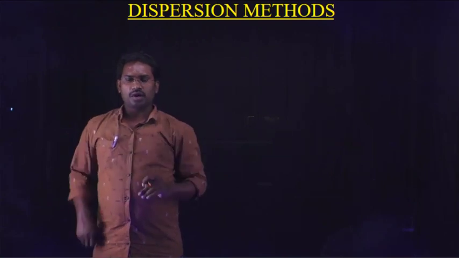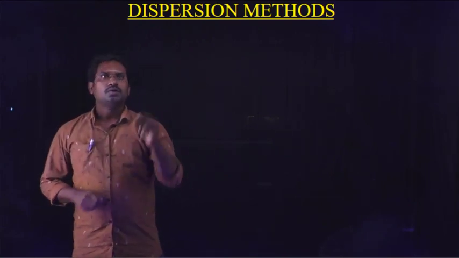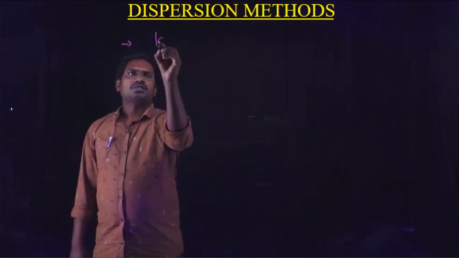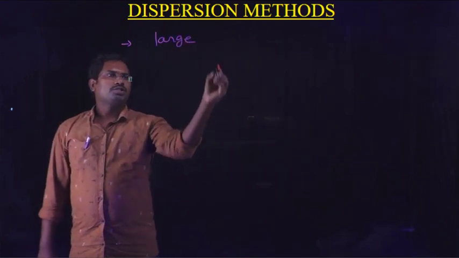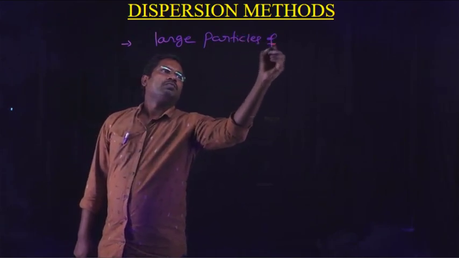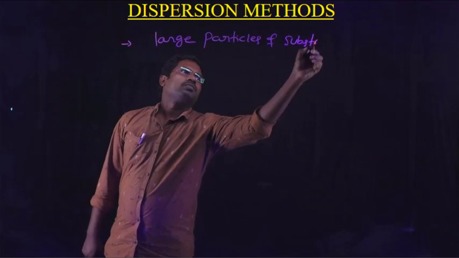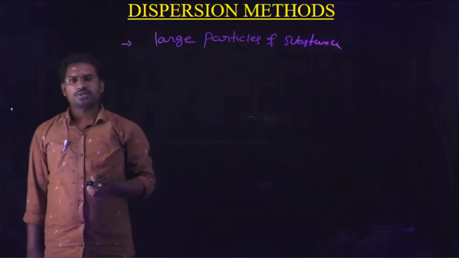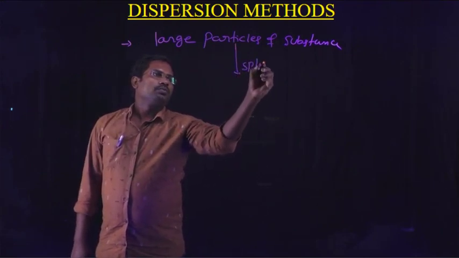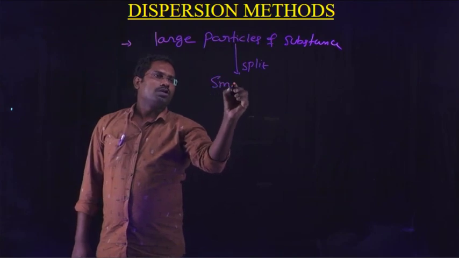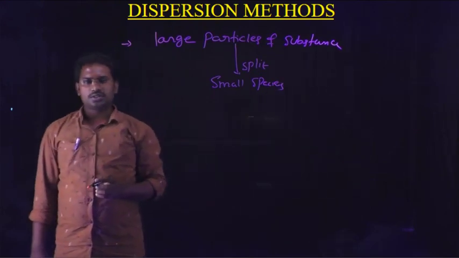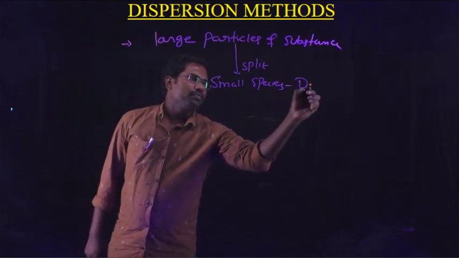The second preparation method of colloidal solution is dispersion methods. In dispersion methods, large particles of a substance can be split into small species in the presence of a dispersion medium.